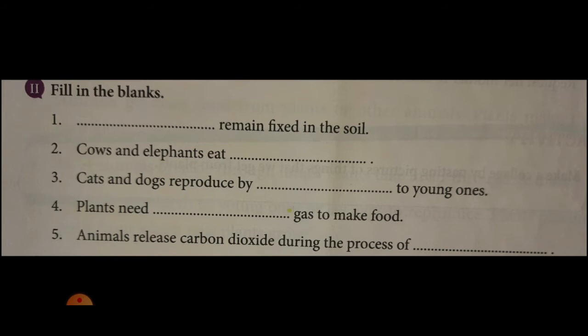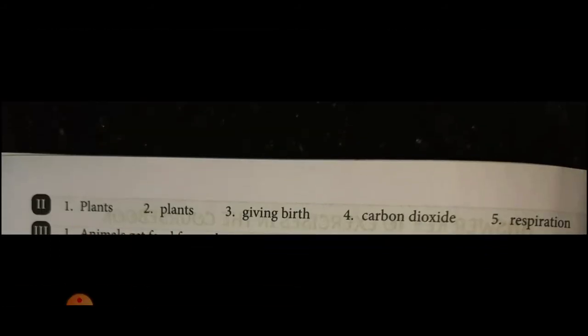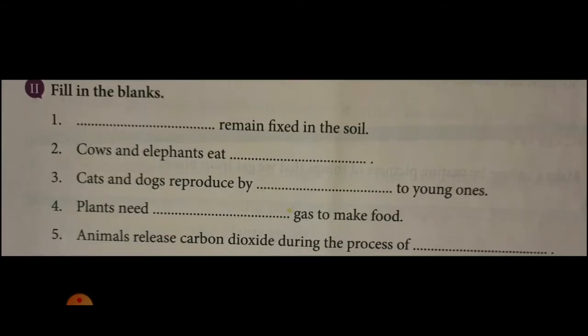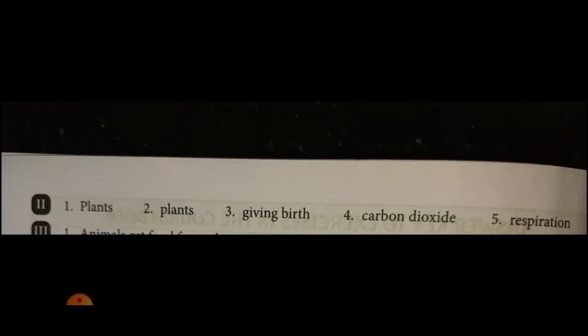Fourth question. Plants need dash gas to make food. That we discussed in the last question. Which gas? Carbon dioxide. Look at the spelling here. Carbon dioxide. Okay. Then animals release carbon dioxide during the process of dash. Respiration. Or you can write breathing also, no problem. Respiration.